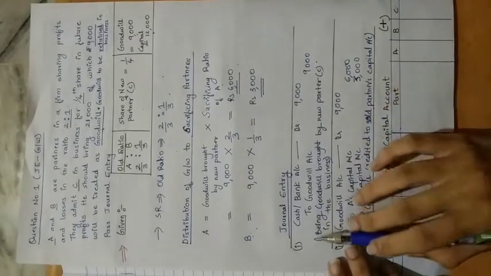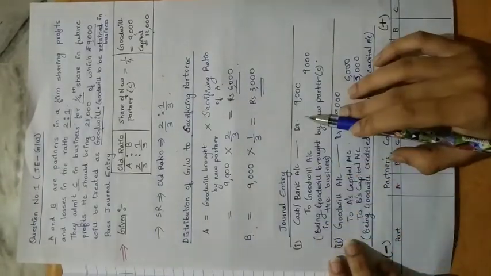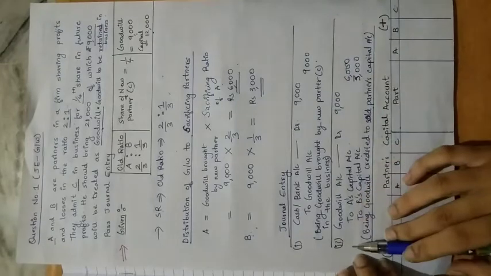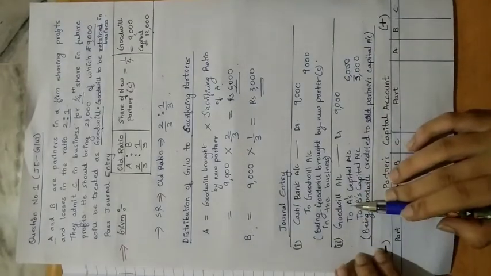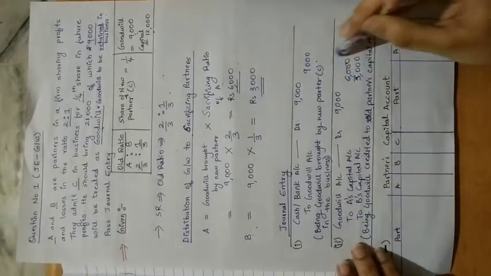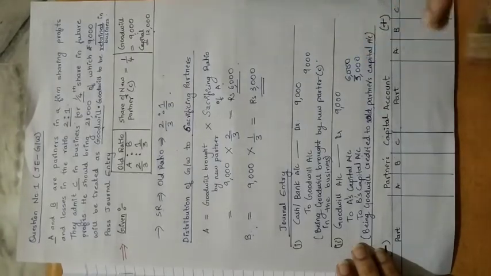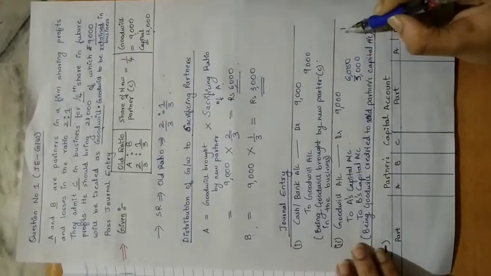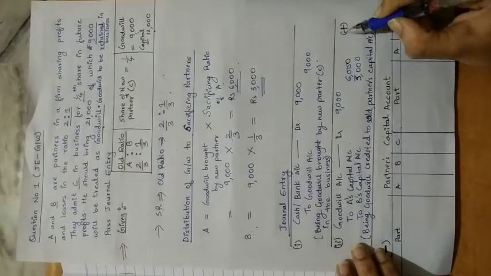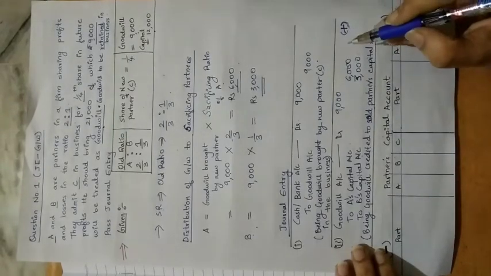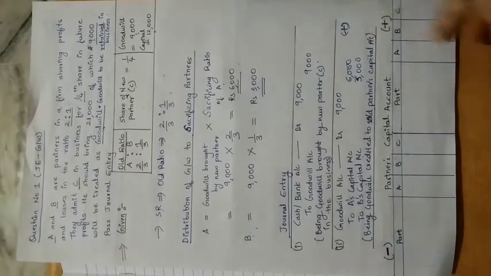Understood? So this is the first entry when the goodwill is brought by the new partner in the business. This is the second entry when the goodwill brought by the new partner in the business is credited to the old partner's capital account. Credited means we are going to add that amount in their account. Writing it in the credit side means we are going to add that amount.